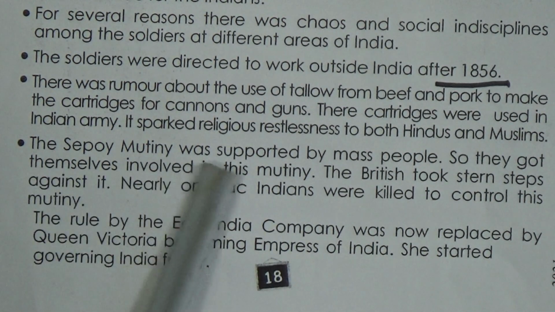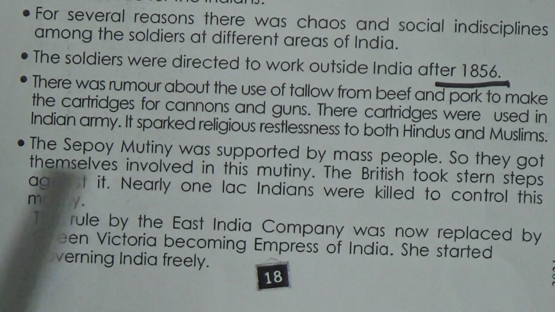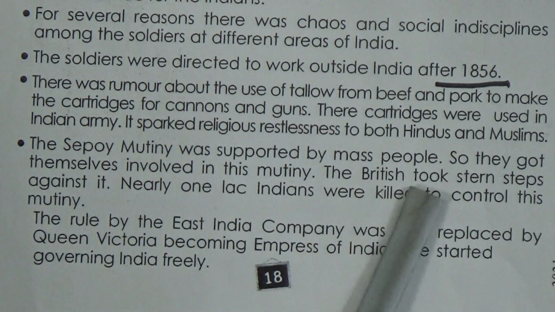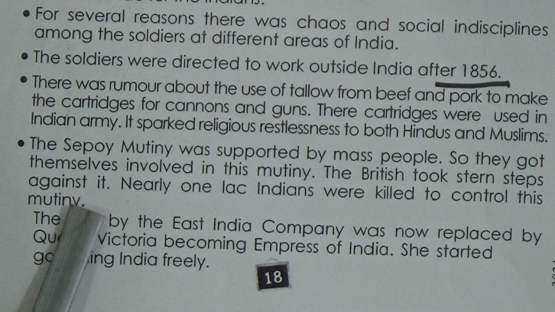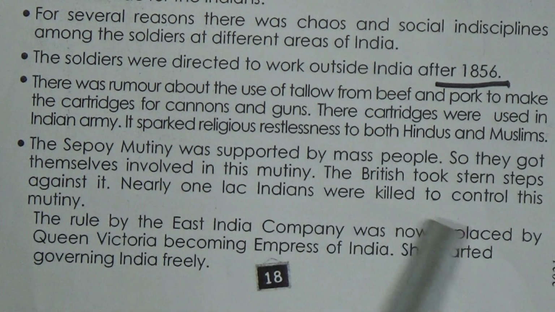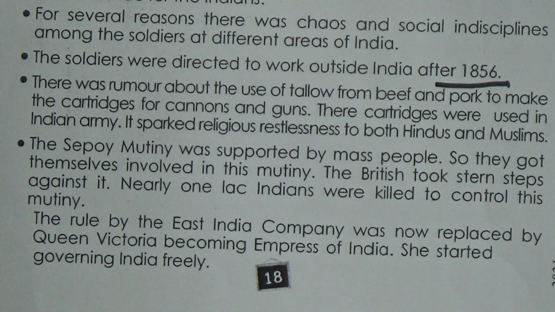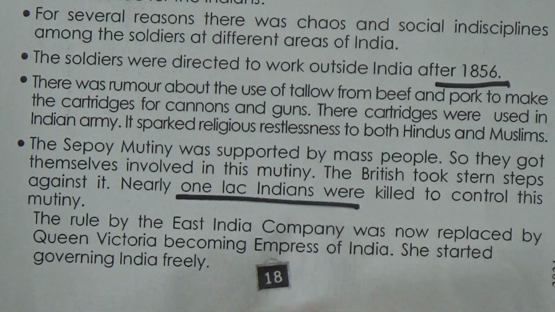The Sepoy mutiny was supported by the masses, so they got themselves involved in this mutiny. The British took stern steps, that means very strong steps against it. Nearly 1 lakh Indians were killed to control this mutiny. So the British killed almost 1 lakh soldiers to control this mutiny.